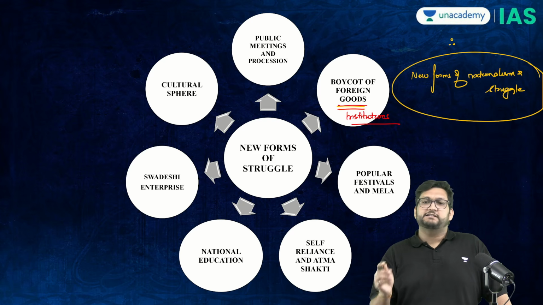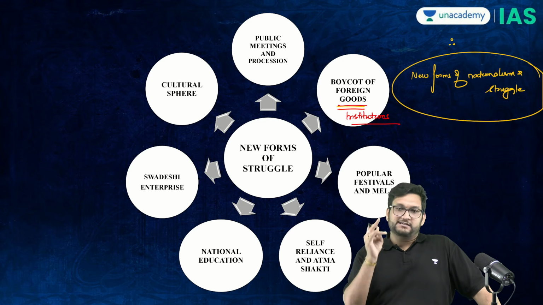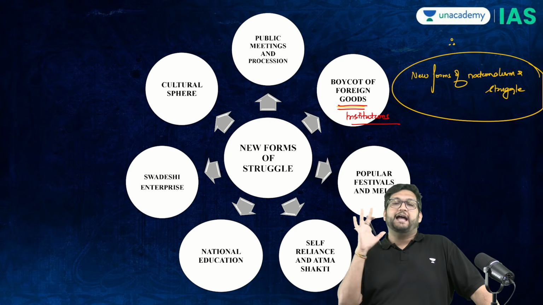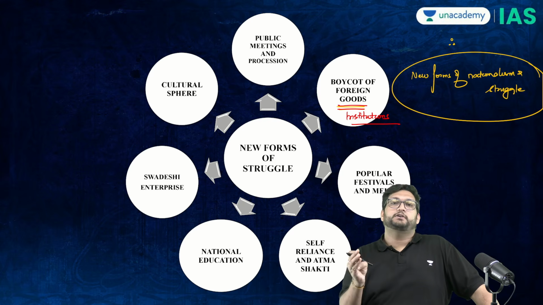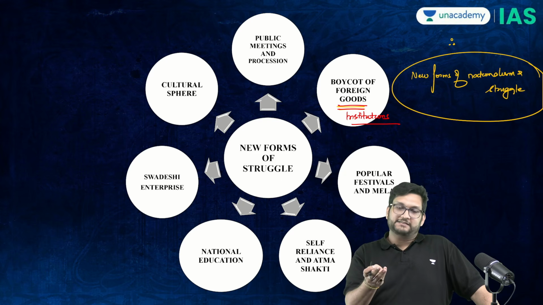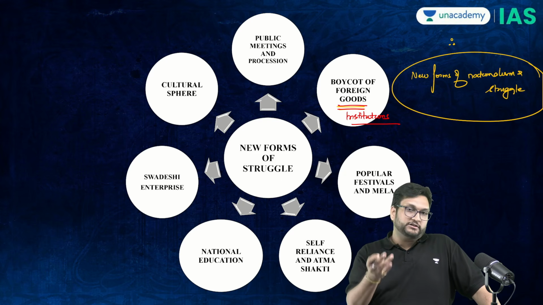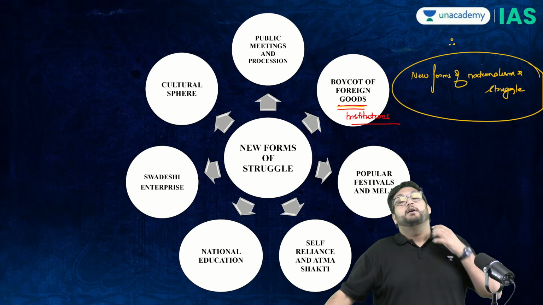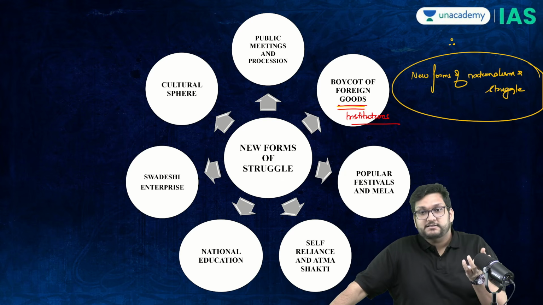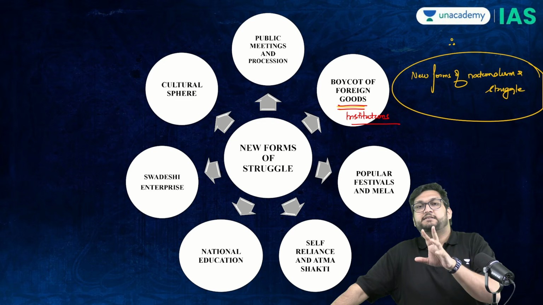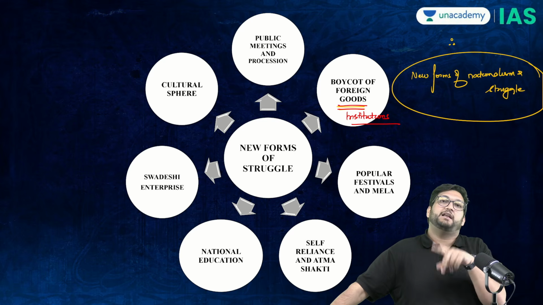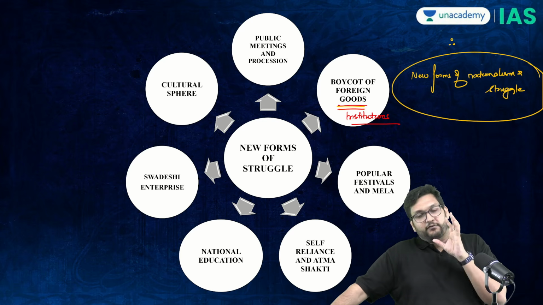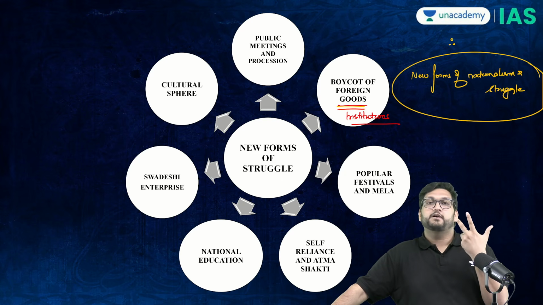Students left schools, lawyers left courts. Everybody actually did their part in boycotting. Women did not wear glass bangles made in London. The washermen did not even wash English cloth. Women did not use foreign utensils. Further, the Pandit said that we will not accept any prasadam which has British sugar. So everybody went into an everyday form of boycott.